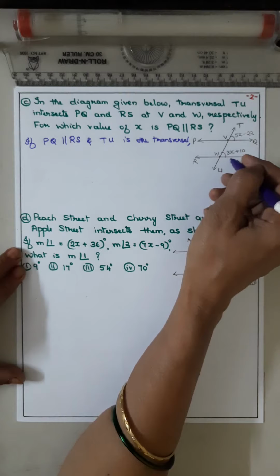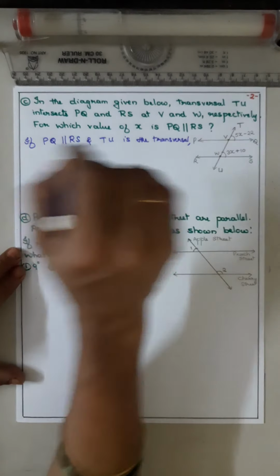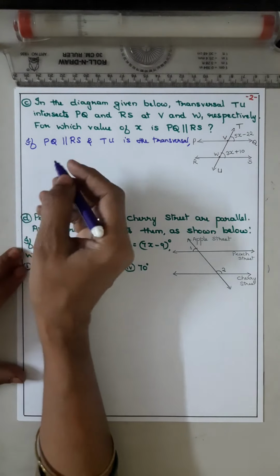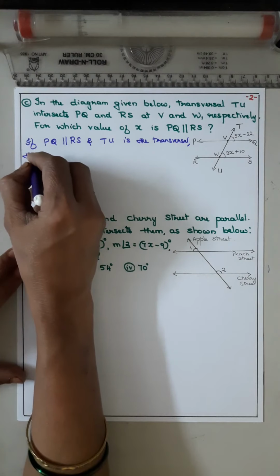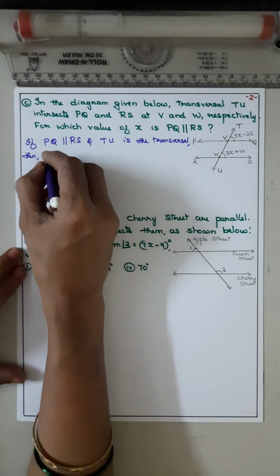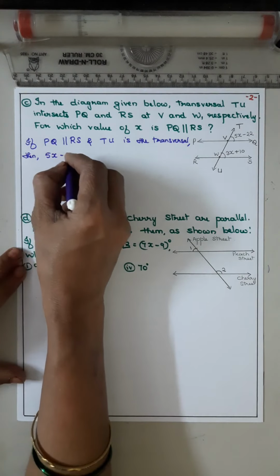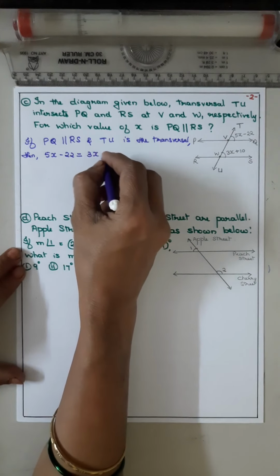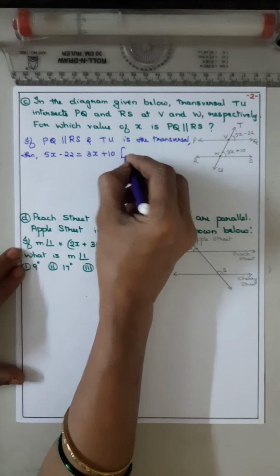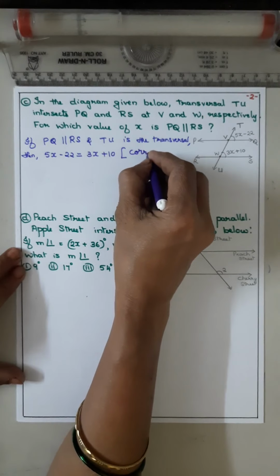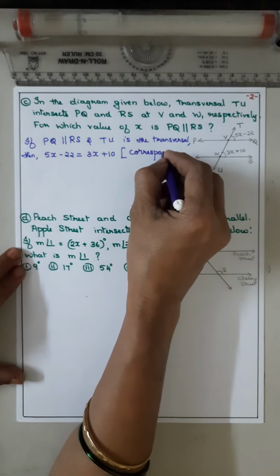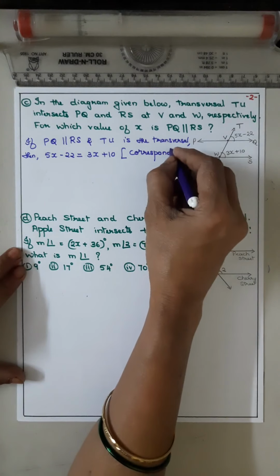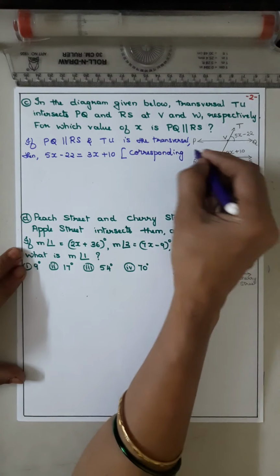What is it? Corresponding angles. Yes or no? Corresponding angles are equal. Then 5x minus 22 should be equal to 3x plus 10. Why? Corresponding angles. In parallel lines, the corresponding angles are equal.